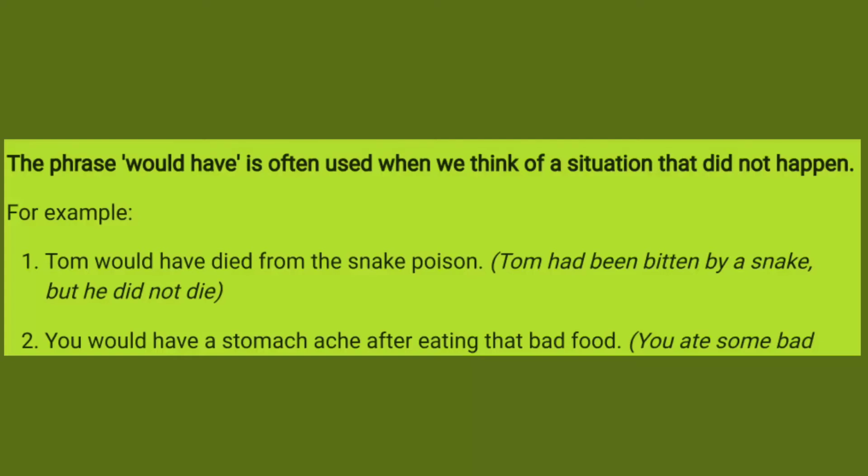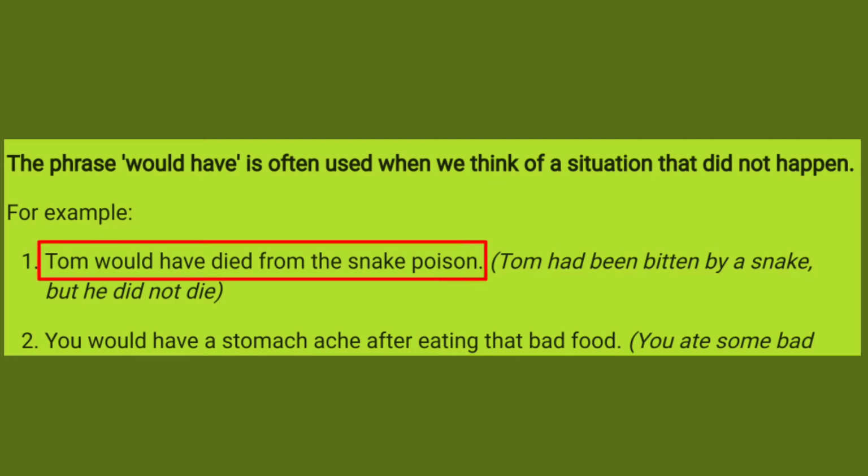The phrase "would have" is often used when we think of a situation that didn't happen. For example, Tom would have died from the snake poison. Look at this sentence: Tom had been bitten by a snake, but he didn't die. So in this case, if we want to express the probability of death of Tom in case of snake bite, we will use "would have". Tom would have died from the snake poison.